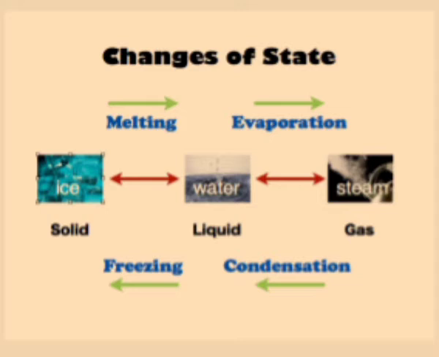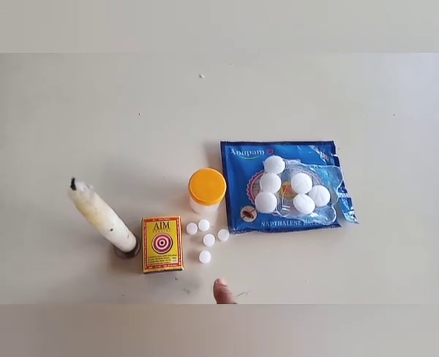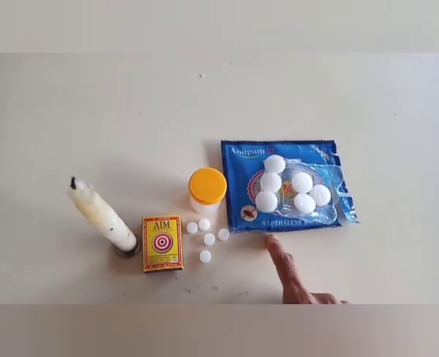To understand this, let us see an activity. Materials required: a candle, matchbox, camphor, naphthalene balls. Take some camphor, crush it. Observe it. It is in the solid state. Heat it. When it is heated, it changes its state from solid to gaseous state without converting into liquid state.